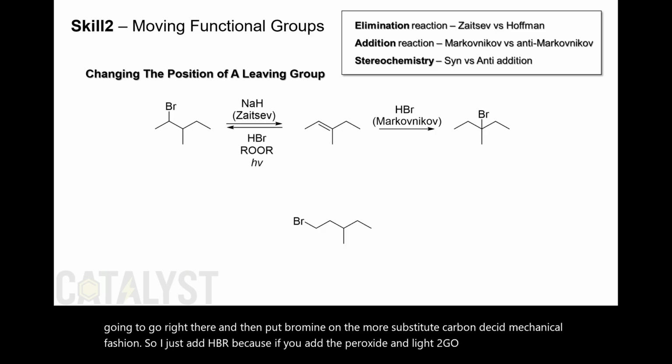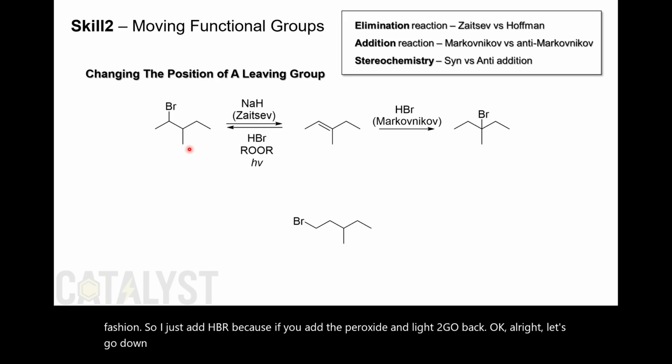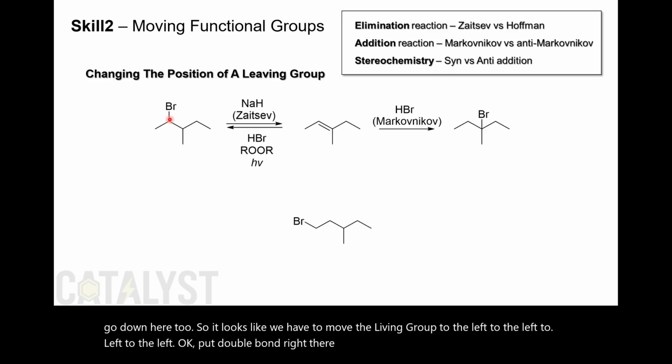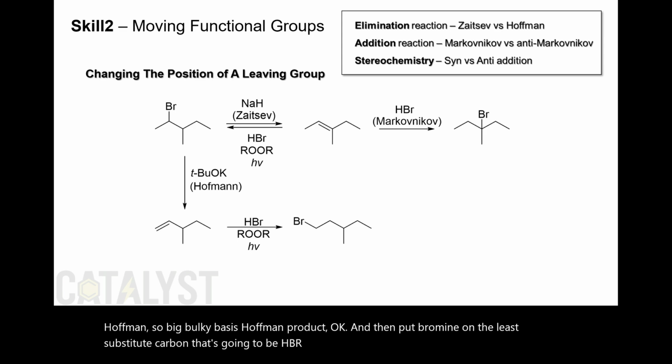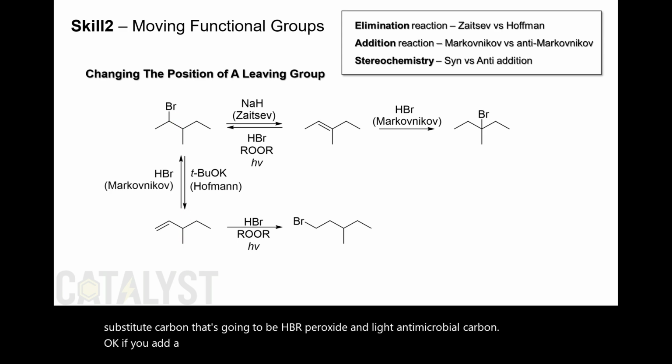Let's go down here too. It looks like we have to move the leaving group to the left. Put the double bond right there on that position. This is, as I said, a Hofmann, so big bulky bases, Hofmann product. Then put bromine on the least substituted carbon. That's going to be HBr, peroxide, and light, anti-Markovnikov. If you add just straight HBr, it goes back right there, you know. All right, that's skill number 2.